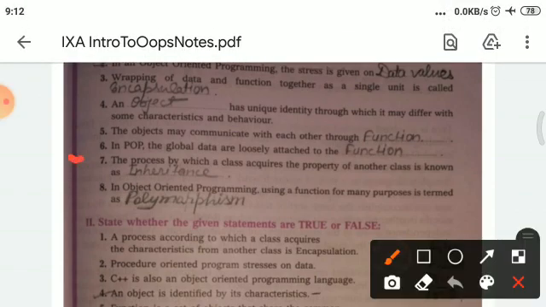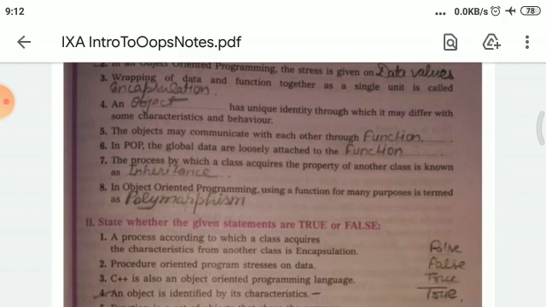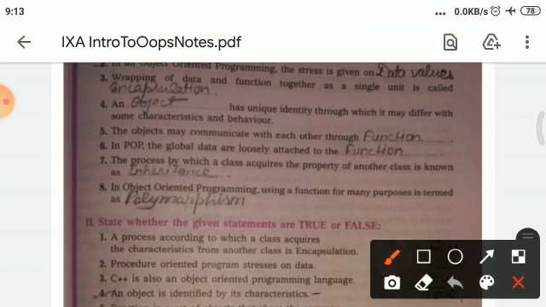And next question is: in POP the global data are loosely attached to the function. And next is: the process by which a class acquires the property of another class is known as inheritance. And next question is: in object oriented programming using a function for many purposes is termed as polymorphism.